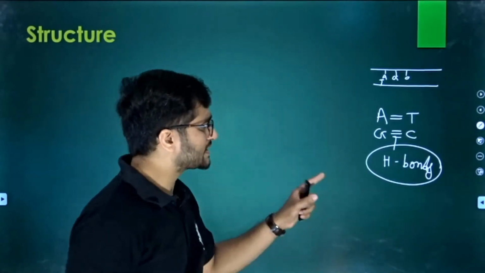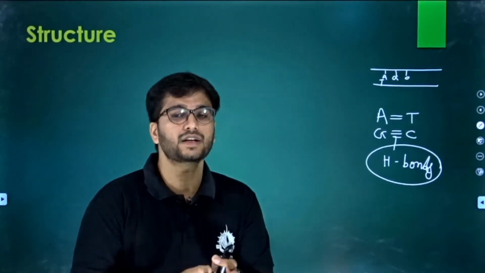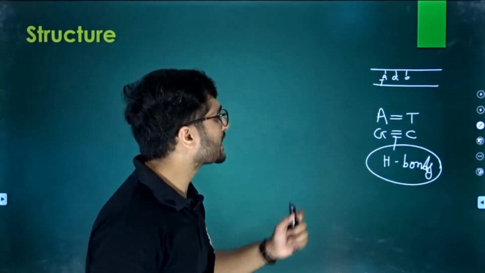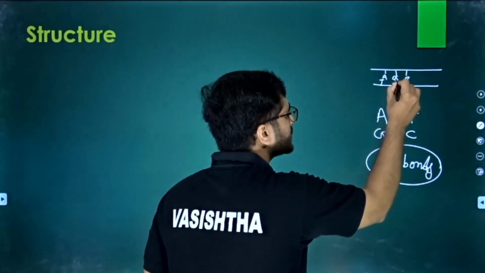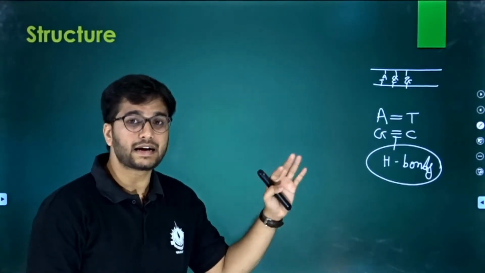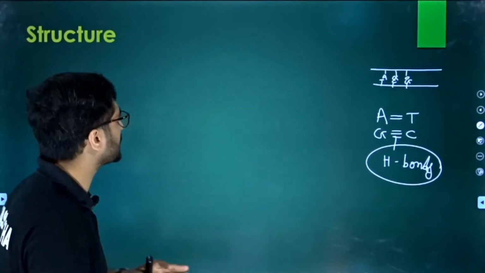Okay. So these are the hydrogen bonds. There are 2 hydrogen bonds between adenine and thymine, and there are 3 hydrogen bonds between guanine and cytosine. So let's look further. Here is cytosine and here is guanine. But we don't get this. Let us make a figure, and by that figurization you will definitely get the structure.